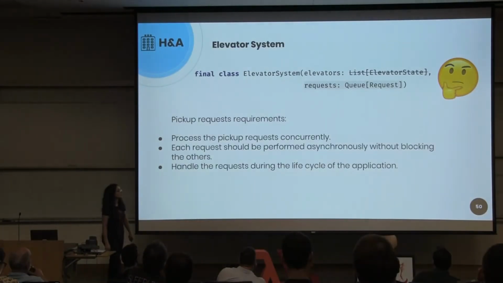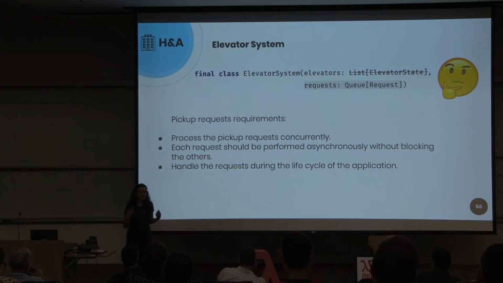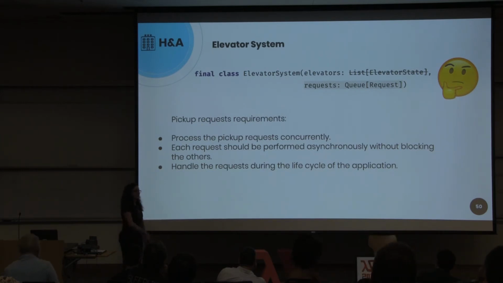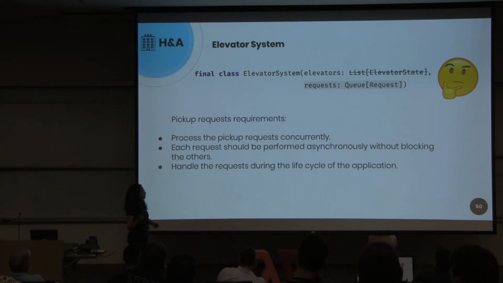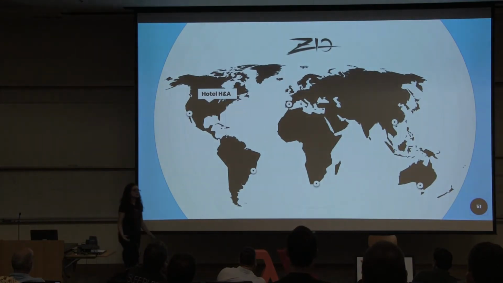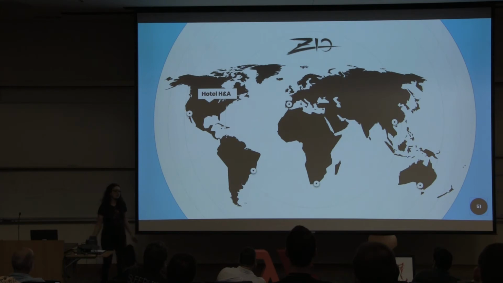And the requests, we want to handle those requests asynchronously. The elevator system should keep listening to the upcoming requests, even if there are no requests yet, but once there is a request, it should be performed right away. So we need an asynchronous queue. Let's see which data types on ZIO can help us to solve this problem.